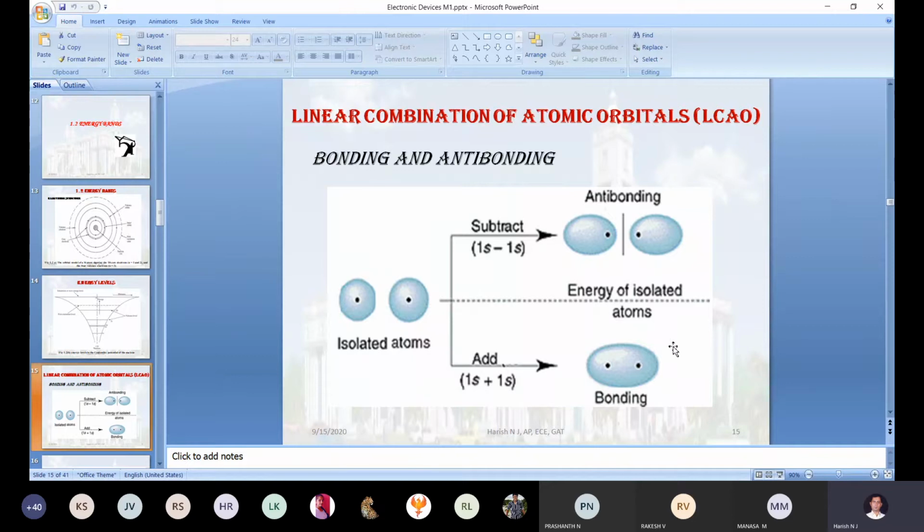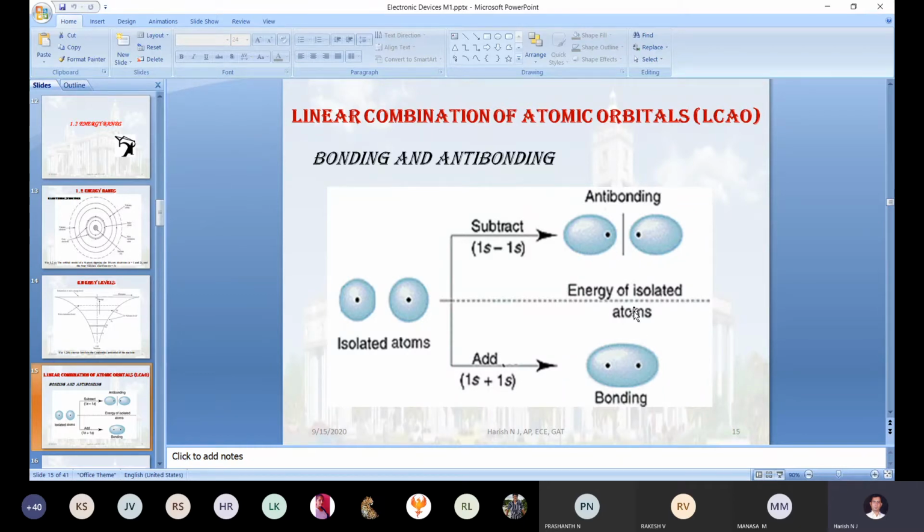The second point is, what are the electrons in the individual hydrogen cloud? What are the electrons in this particular cloud? That electron movement is controlled by only one nucleus. In the same way here also, the electron movement is controlled by only one nucleus in this hydrogen, especially in the antibonding. Hence, the energy of the electron will be more. In two ways you can justify why the electron energy will be more in the antibonding.